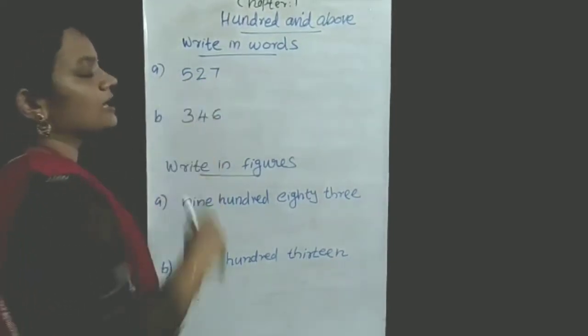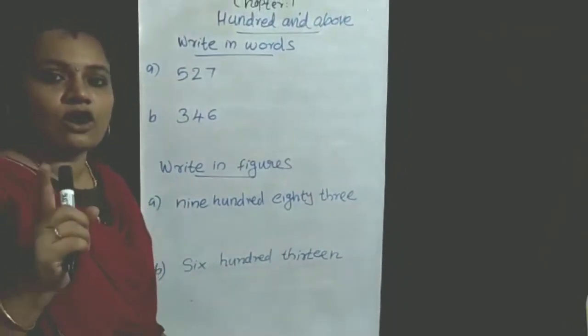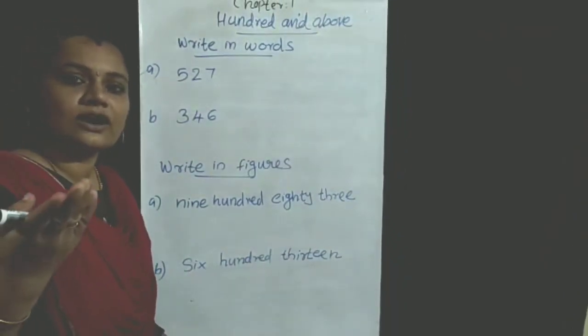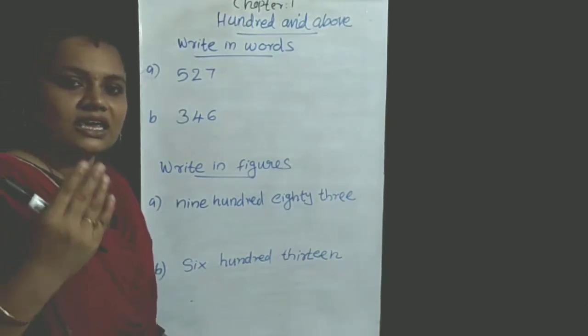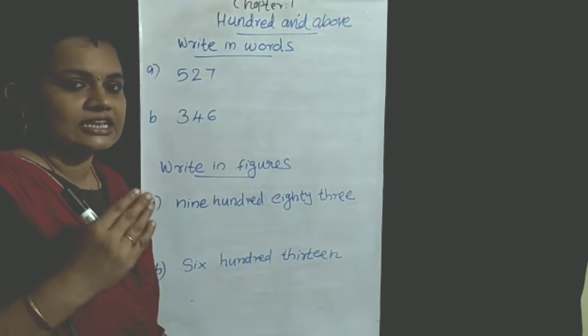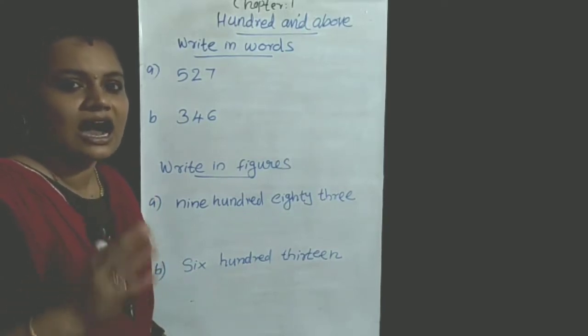527. So you already know the spelling of 100. What is the spelling of 100? HUNDRED. That is the number name of 100.